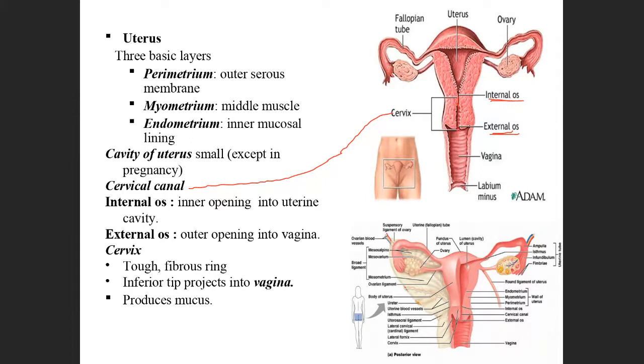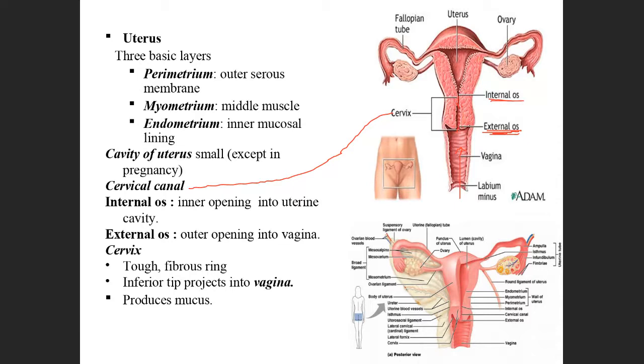So what happens here? When you release the sperm, it goes into the vagina. After the vagina, this is the first door. If this door is open, then the sperm goes inside.